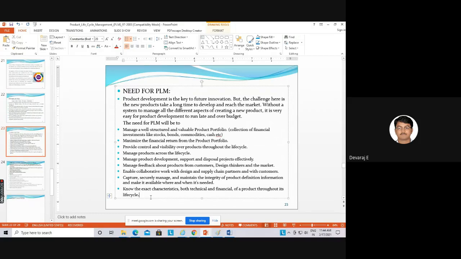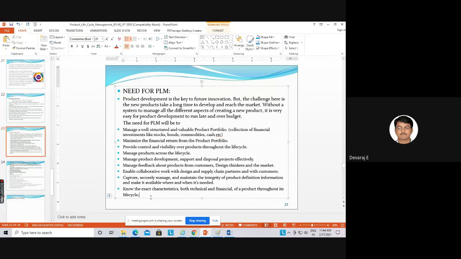Can you explain the last second point, sir? Capture, secure, manage, and maintain the integrity of product definition information, and make it available where and when it's needed. That's what I told you about portfolio management. In that we will store everything, right? That is product data management software. We use it to control the design. If you want the design from 2 years back, what methods we used, and what technologies we updated in the product, everything we can get in the product data management software.